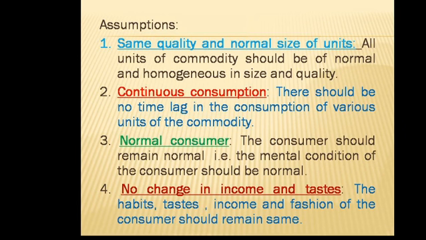All units of the commodity should be normal in size and homogeneous in quality. Number 2, continuous consumption. There should not be a break in the consumption. There should be no time lag in the consumption of various units of a commodity.